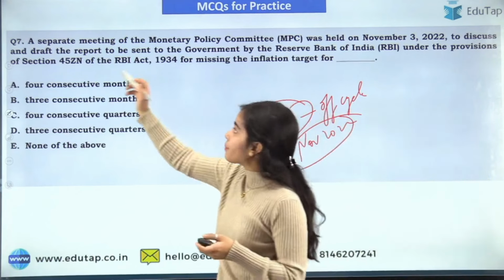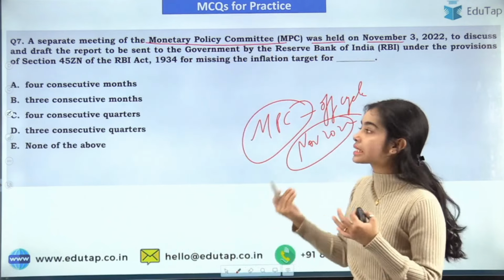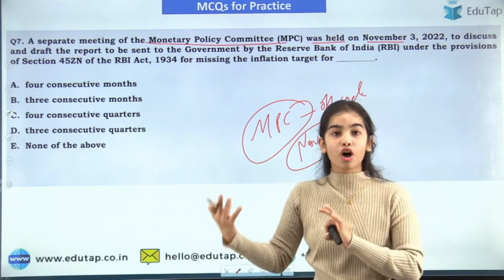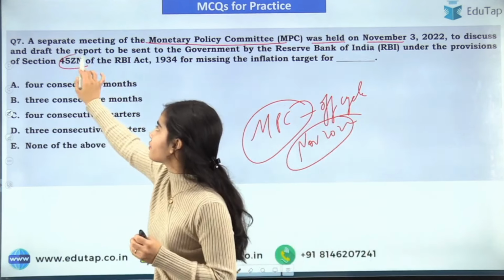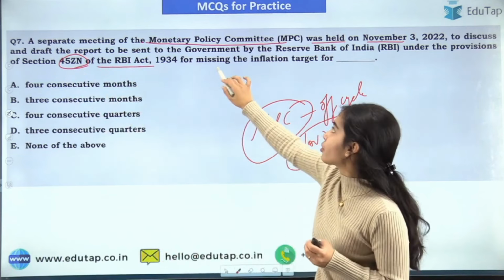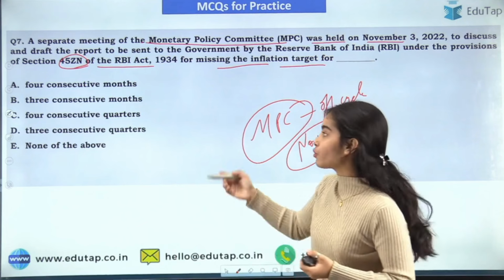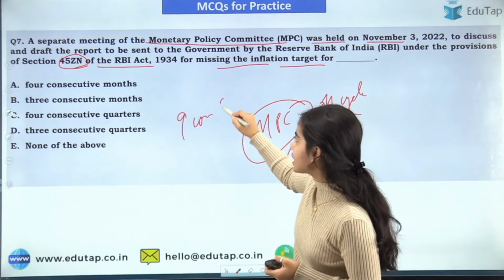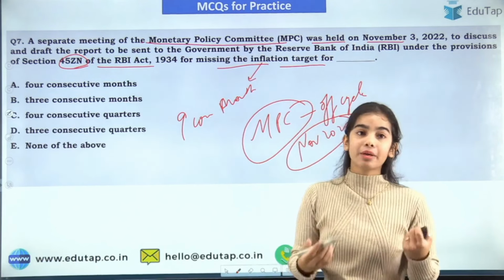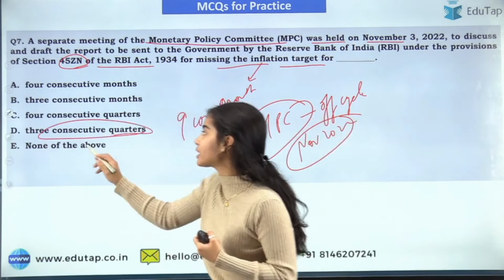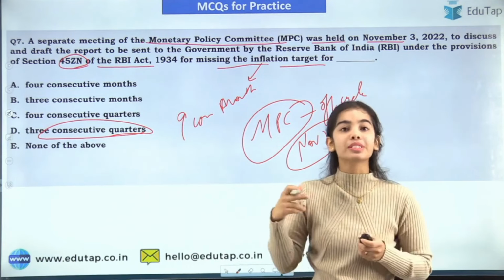Okay. So a separate meeting of the Monetary Policy Committee was held on November 3, 2022 to discuss and draft the report to be sent to the government by the Reserve Bank of India under the provision of Section 45ZN of the RBI Act, for missing the inflation target for how many consecutive quarters or months? It was for 9 consecutive months, that means 3 consecutive quarters, that they have missed the inflation target, and that's why they have to draft a report to send to the government.